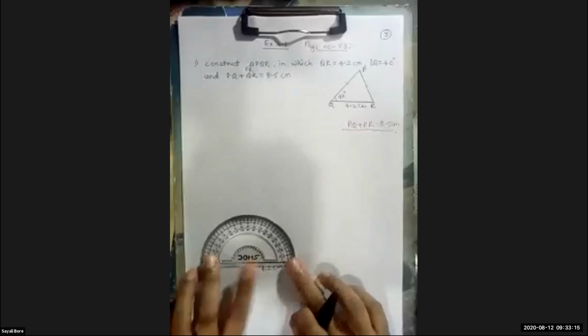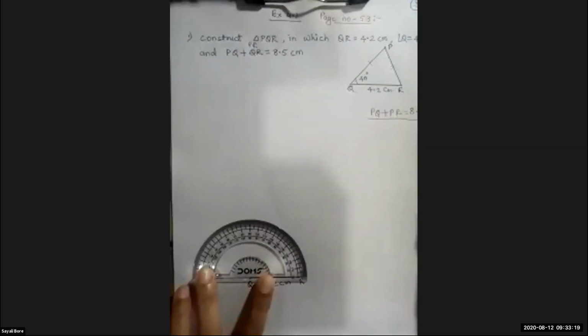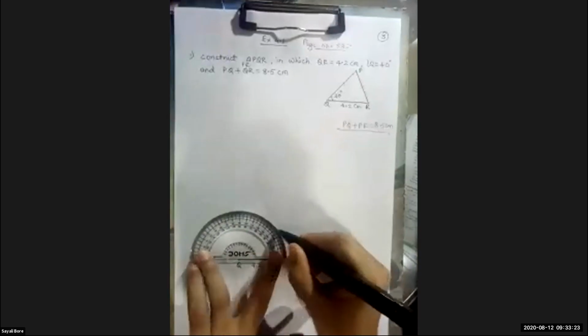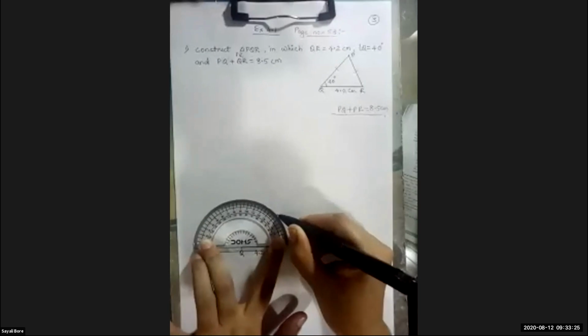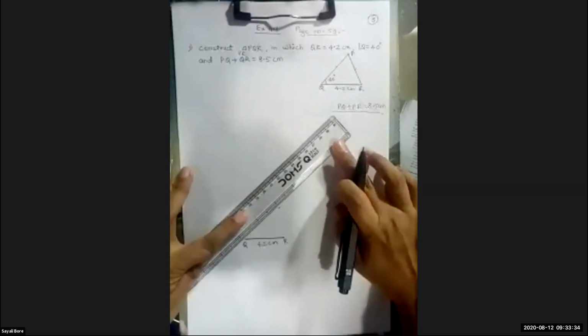Okay, so I'll keep the vertex, mark it 40 degree. With the help of the scale, what you will do?